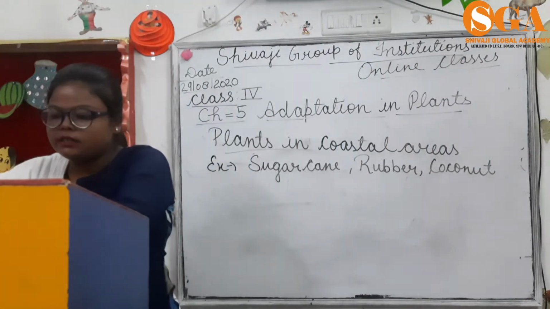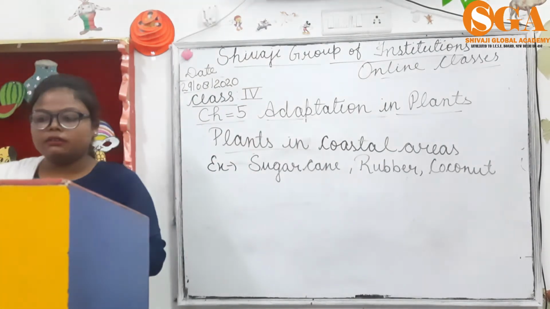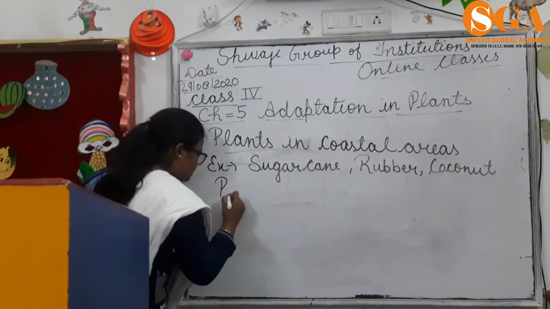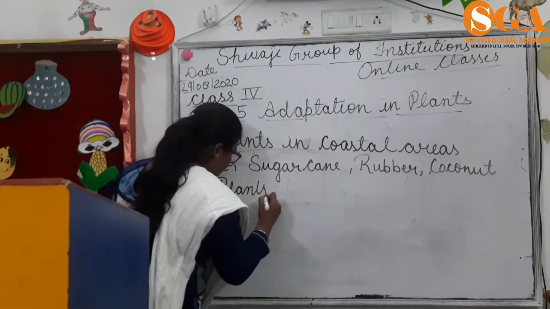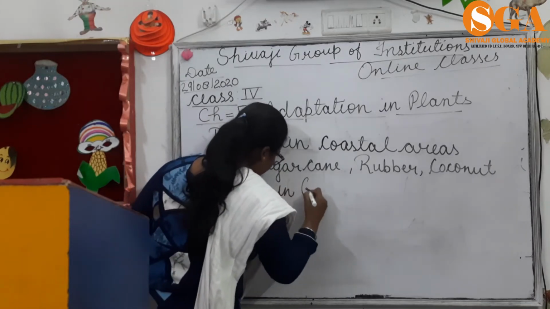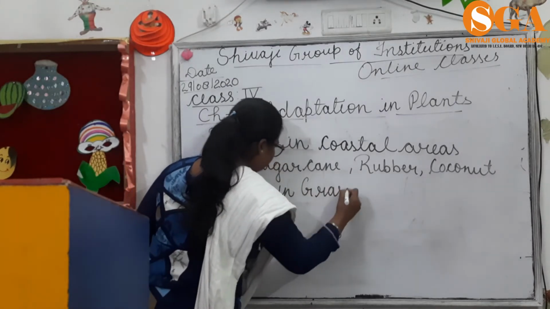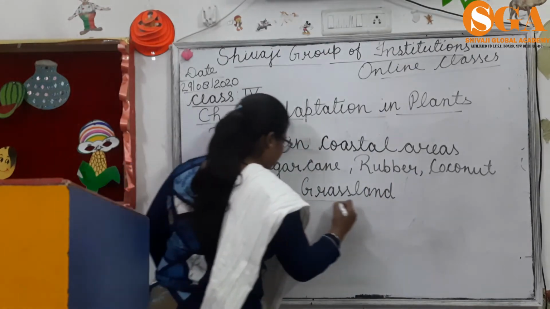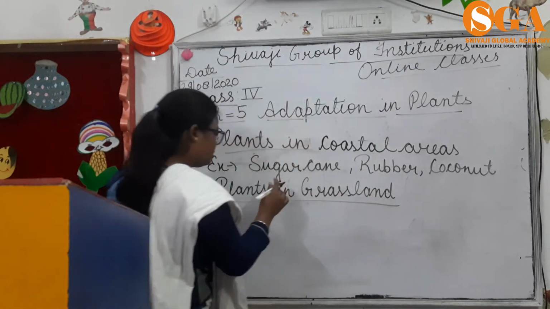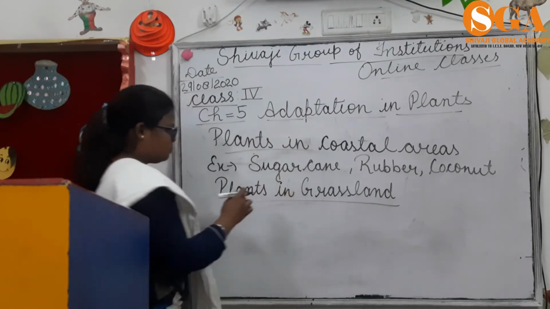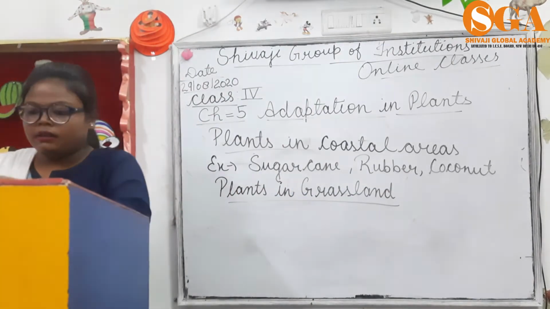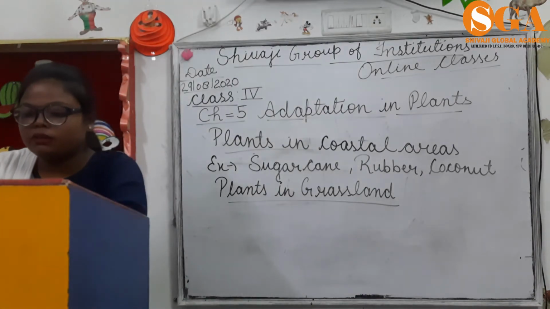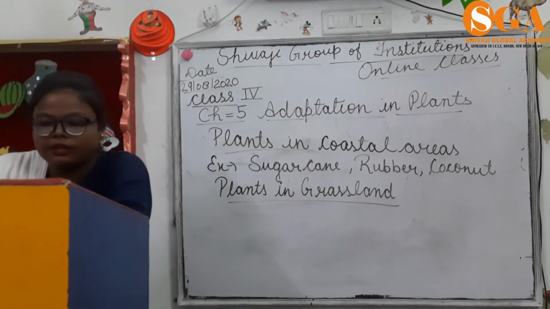So, the next is plants in grasslands. See in the book, these are the regions that don't receive sufficient rainfall.